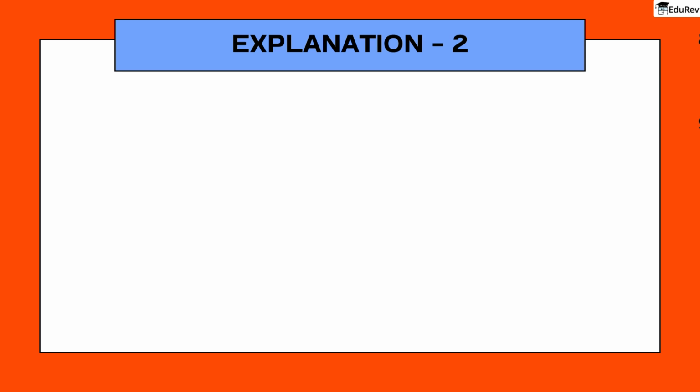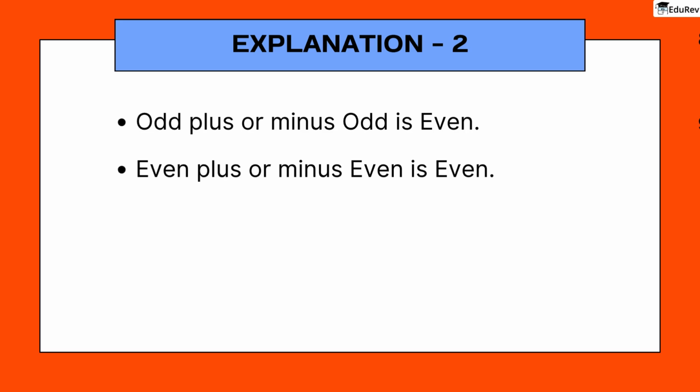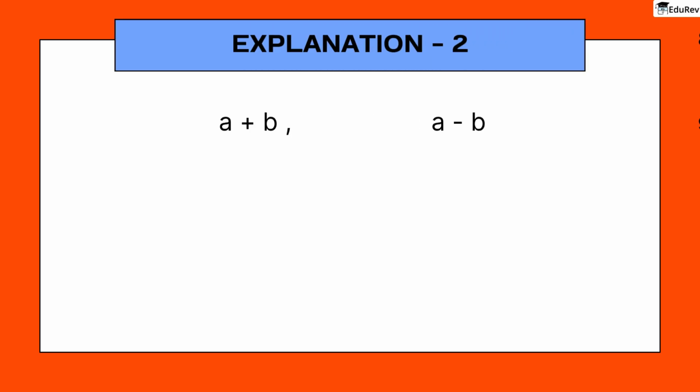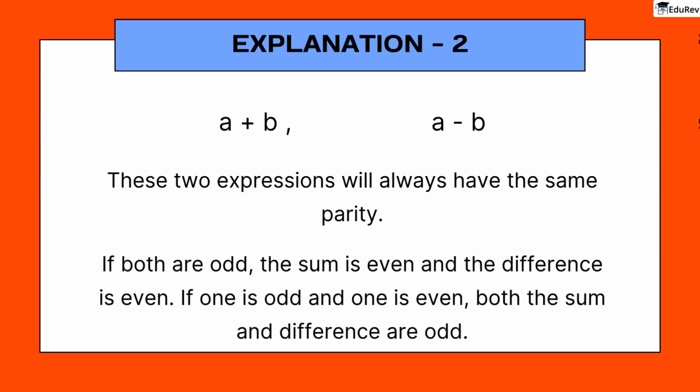Explanation 2. Using rules of odd and even numbers. We know some basic rules about odd and even numbers. Odd plus or minus odd is even. Even plus or minus even is even. And odd plus or minus even is odd. Think about the expressions a plus b and a minus b. No matter if a and b are odd or even, these two expressions will always have the same parity. For example, if both are odd, the sum is even and the difference is even. If one is odd and one is even, both the sum and difference are odd.